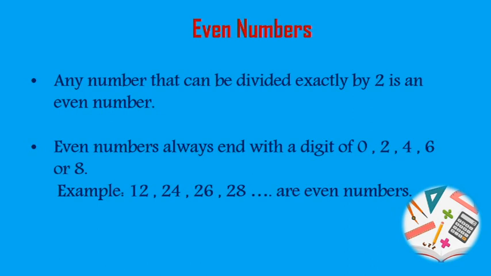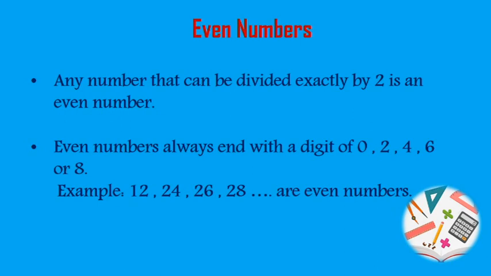So, if 6 can be divided exactly by 2, it is an even number. Even numbers always end with a digit of 0, 2, 4, 6 or 8.